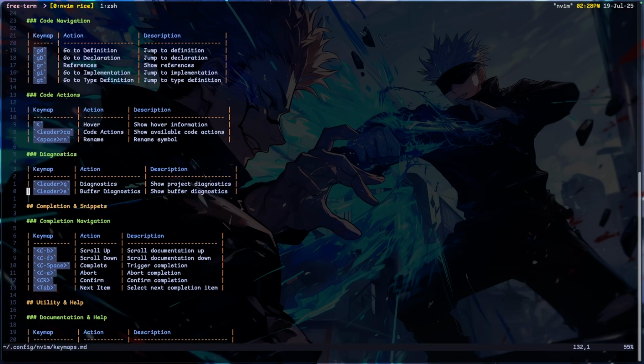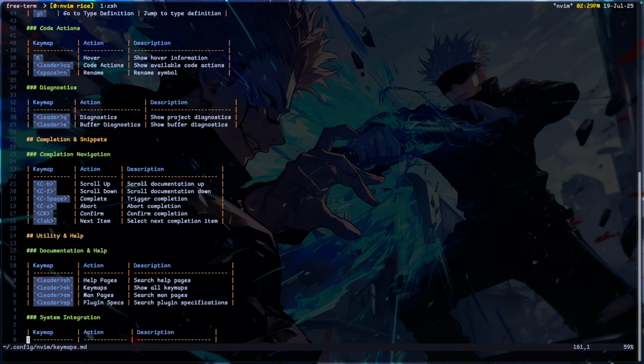Basically, let's say you type your code and there are some issues on some lines, and LSP is showing you these diagnostics. If it's just for a single file you're working on, I just press leader E, then I go through the line that has that diagnostic. But if I'm working on a project, I could just press leader Q to handle all the diagnostics I have in my project as well, which is basically that binding. Then what else do I have? Yeah, all these are just self-explanatory stuff.